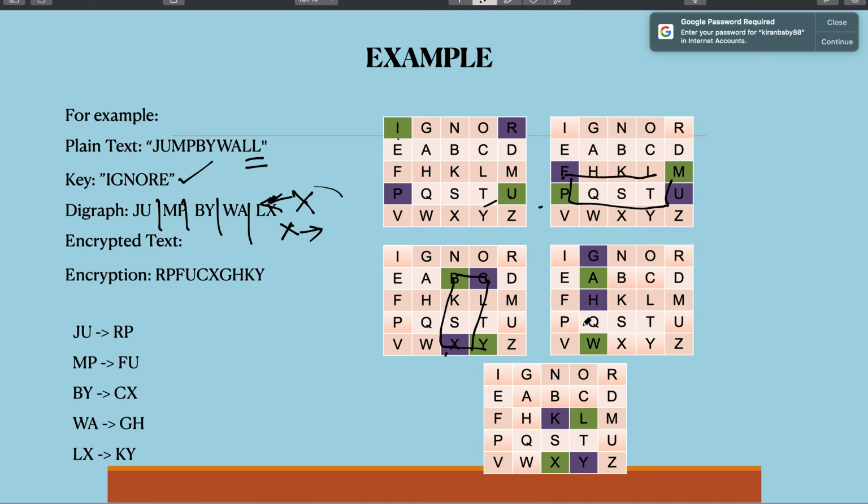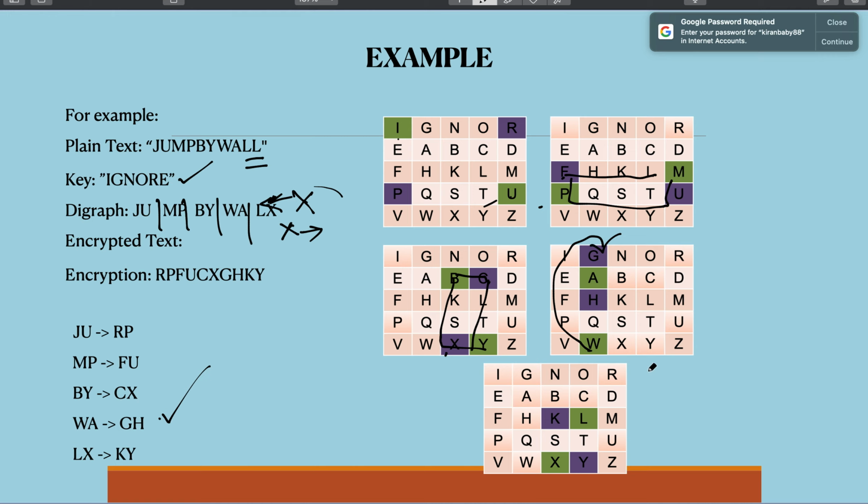Then W and A form in the same column. So what you will do is replace with the letter that is coming just after that. So after W there are no letters, so it just jumps to the first letter in the column, and after A it is H. So WA is replaced by GH.